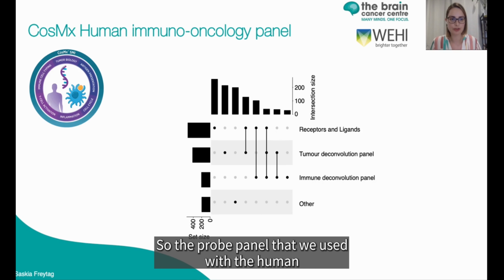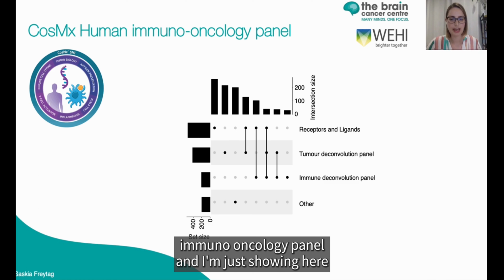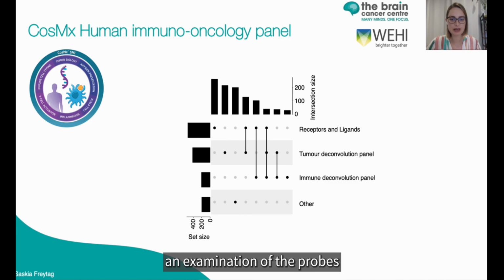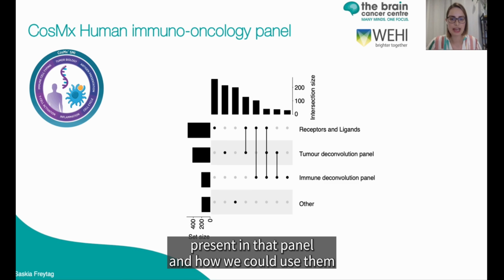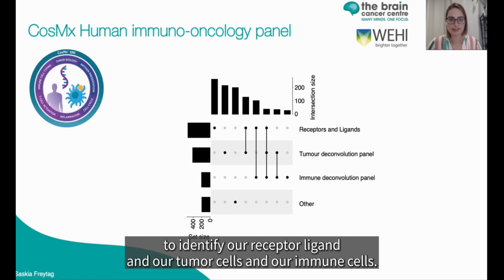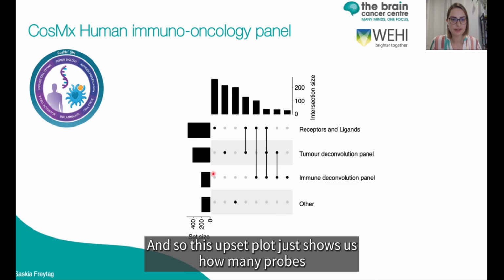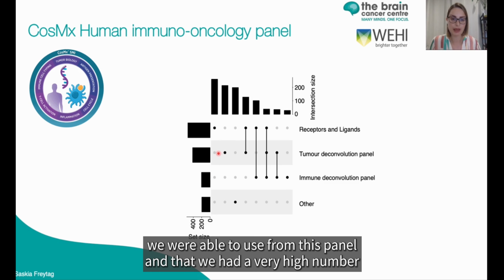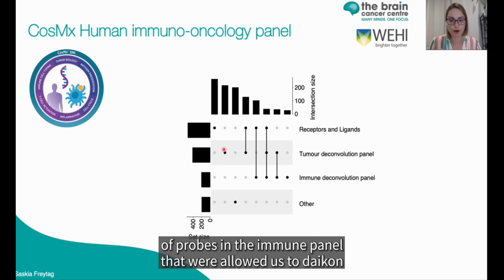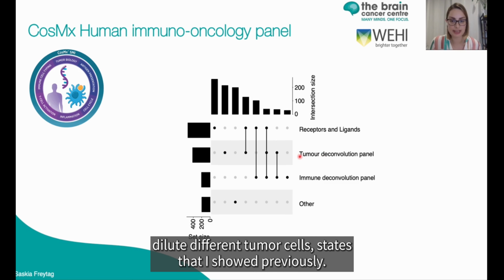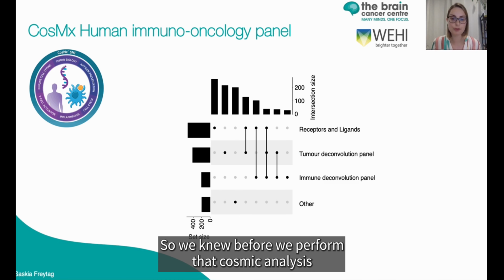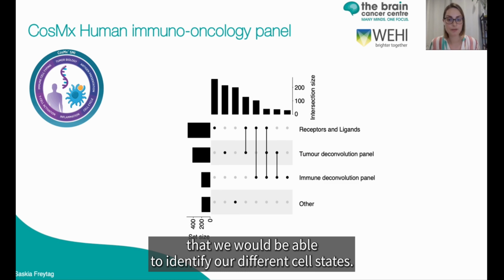So the probe panel that we used was the human immuno-oncology panel. And I'm just showing here an examination of the probes present in that panel and how we could use them to identify our receptor ligands, our tumor cells, and our immune cells. And so this upset plot just shows us how many probes we were able to use from this panel, and that we had a very high number of probes in the immune panel that allowed us to deconvolute our different tumor cell states that I showed previously. So we knew before we performed the CosMx analysis that we would be able to identify our different cell states.